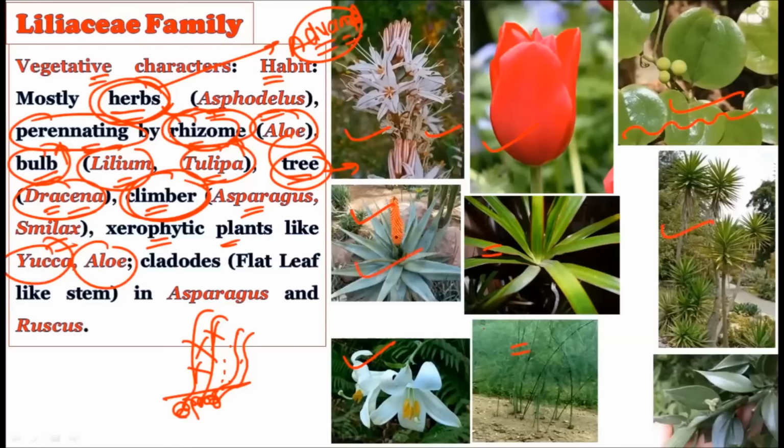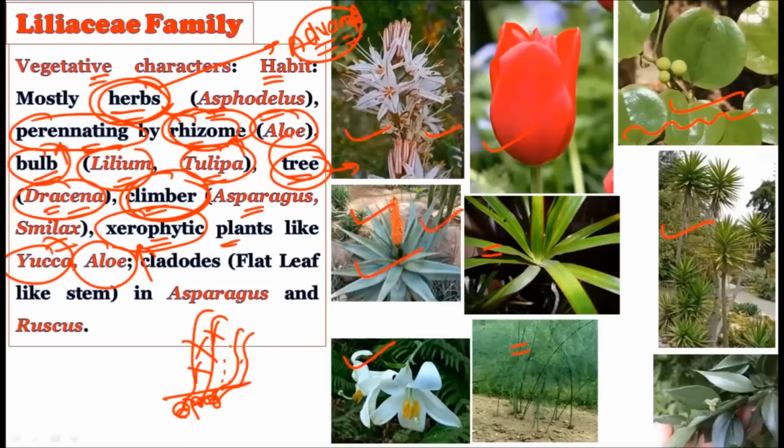Aloe vera and the yucca are two plants which belong to the Liliaceae family, and they were showing the xerophytic characteristics. Okay, this becomes very important from the UPSC mains examination point of view, that you should give the proper example regarding the proper description of the plant. That is, the xerophytic plants which belong to the Liliaceae family are the yucca and the aloe. And why are we saying they have the xerophytic characteristic?